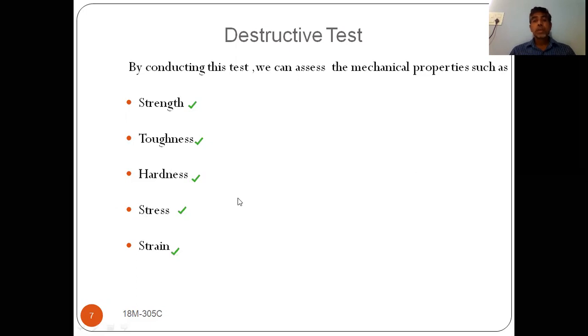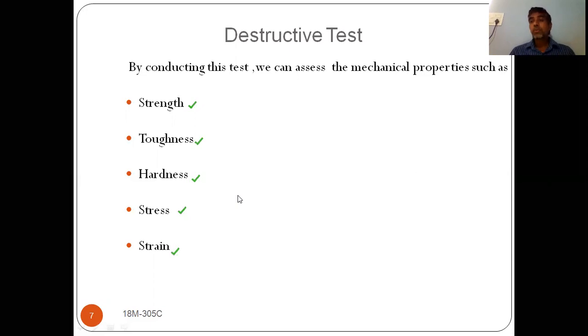So what is meant by destructive test? In the destructive test, we are applying a load such that it should fracture. After fracture only we can find out how much strength it can bear. From that we can say that up to this load it can bear, after that it will fail. So that will become its strength. The material is going to fracture, so we are unable to use it again. That means reuse is not possible in this one.